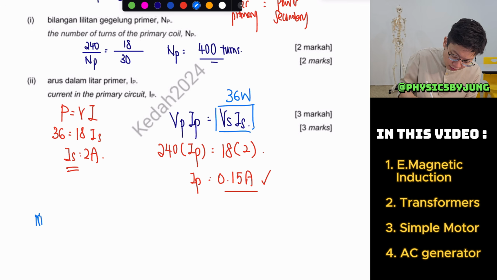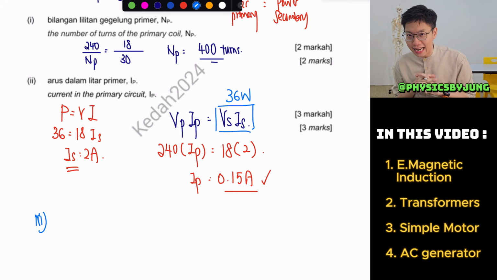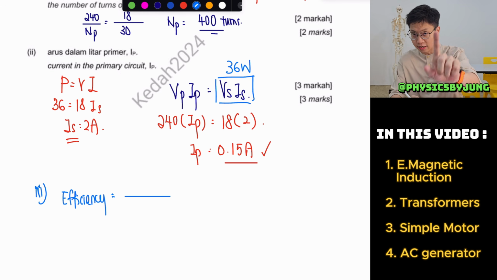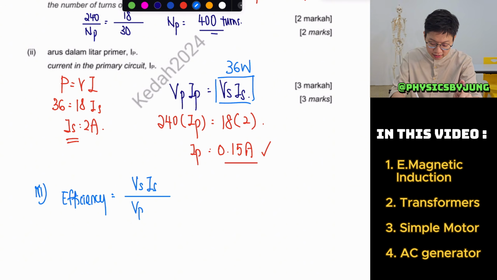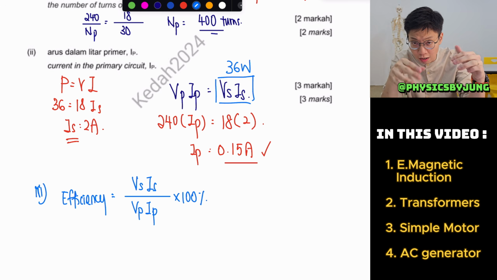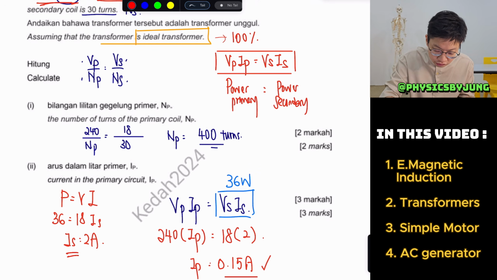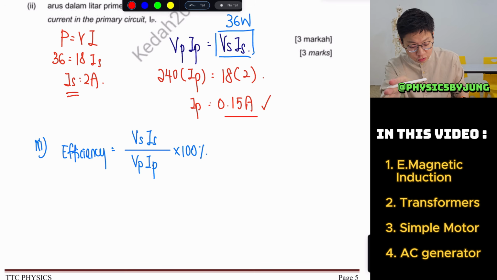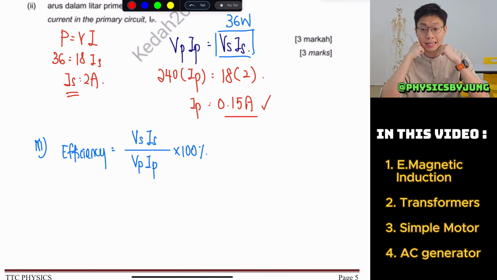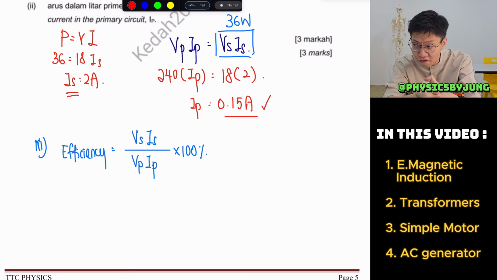Alright. Remember, if there is efficiency involved, there is always an additional formula if it is not an ideal transformer. So transformer efficiency has a formula of VSIS over VPIP multiplied by 100%. This is an additional formula for us to calculate if it is a non-ideal transformer. But don't worry, if it's a non-ideal transformer, they will give you the efficiency, so you will just do the same thing again to calculate your IP. Is it more difficult? No, it is just more lengthy to do.